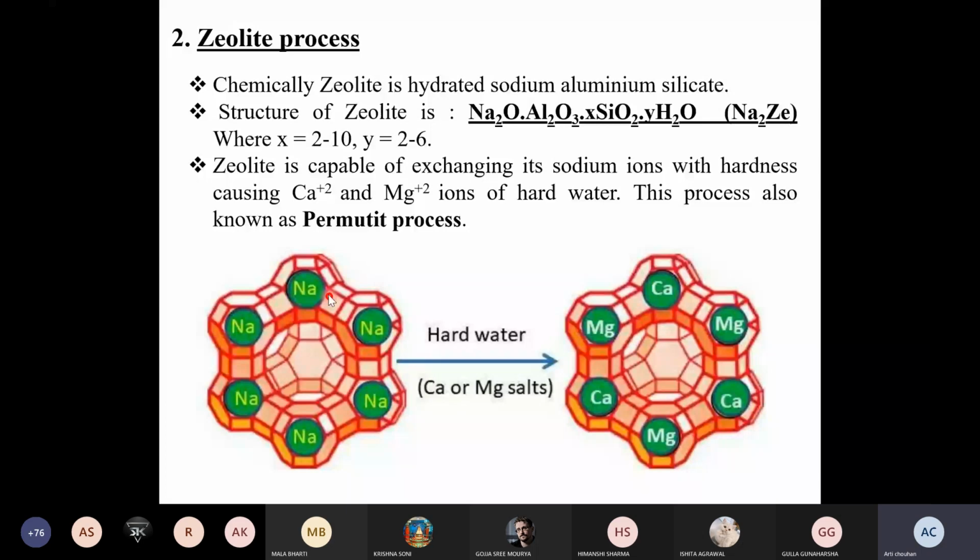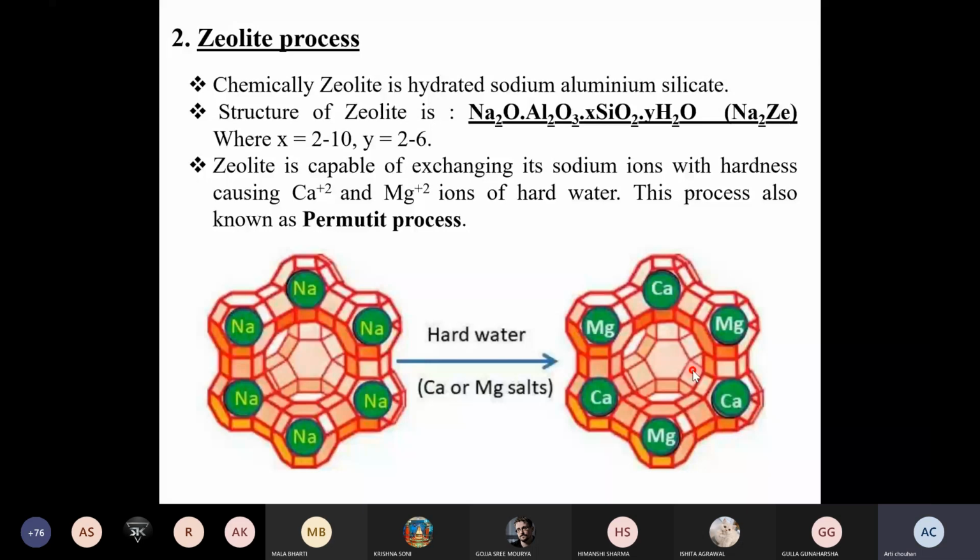Okay, so if you percolate the hard water through that zeolite filter or the bed, what will happen? The sodium ions will actually get exchanged by the calcium and the magnesium ions, which are present in the form of salts in hard water. Okay, so as a result, all the calcium, magnesium, or the heavy metal ions now reside on that zeolite bed or that filter, which is there in that particular tank or equipment, and all the sodium ions and all the small molecules or lightweight elements will flow in that water as a result, and you will be able to get the soft water.